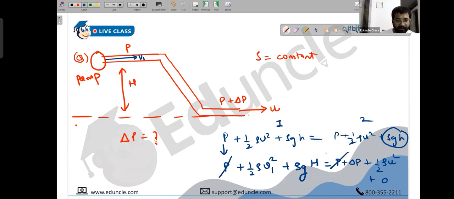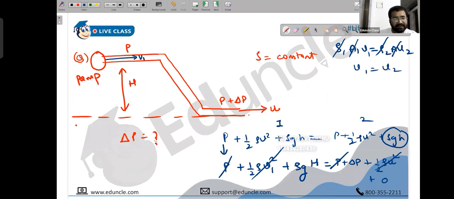What is the relationship between v1 and u? Can you tell me? We can use the equation of continuity here. Perfect. So rho 1 a1 v1 will be equal to rho 2 a2 v2. Density is constant. It's the same pipe, so radius is constant and area is constant. So velocity will be the same. That was easy. So half rho v1 square and half rho u square will get cancelled because v1 is the same as u. They both will get cancelled. That's it. Rho g h is delta P. Simple. That's the answer.